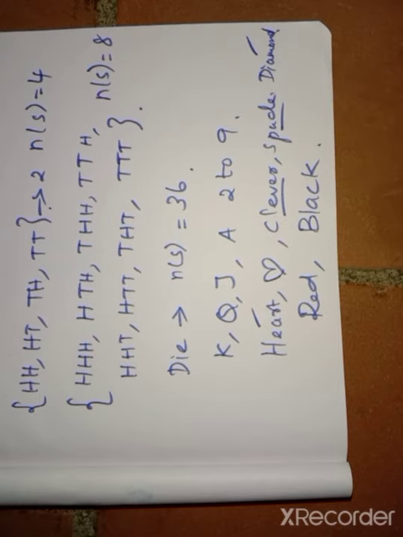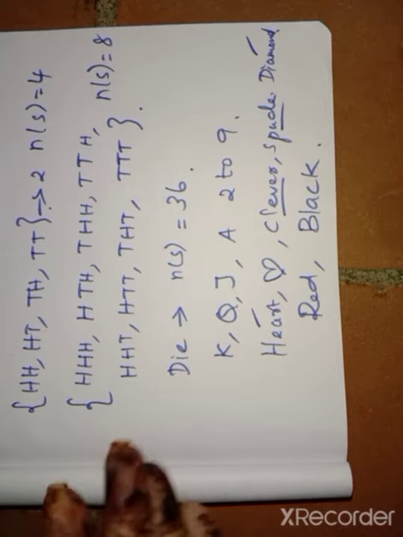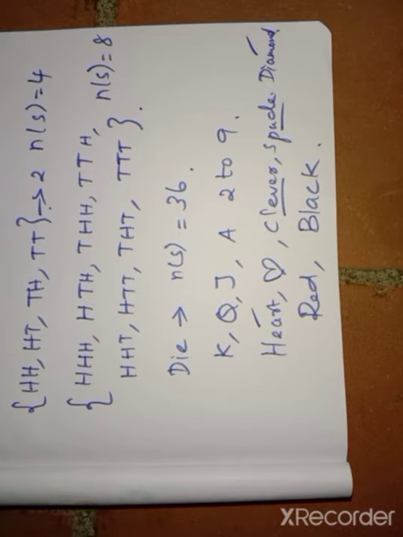So if you want to find the probability, we want to know n of S and n of A. If we know that, then alone we can do the sums. So okay students, write your classwork neatly and properly. Thank you.